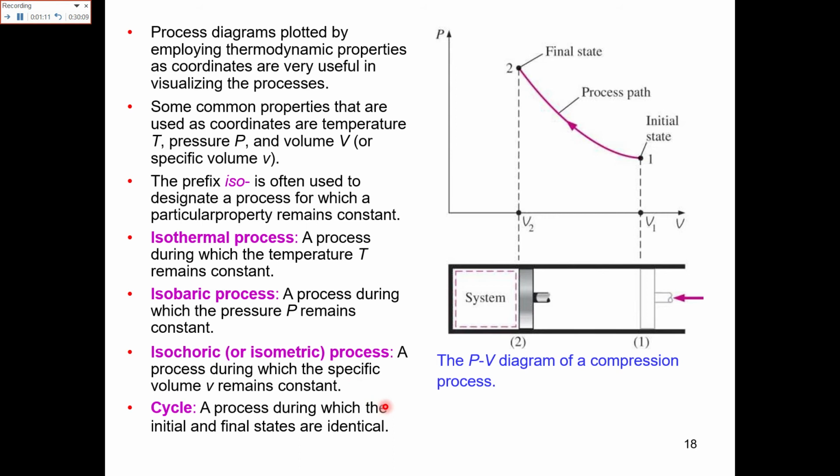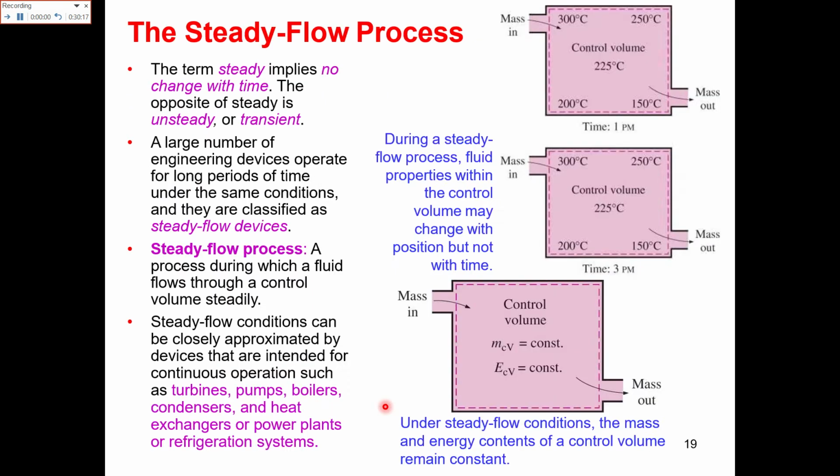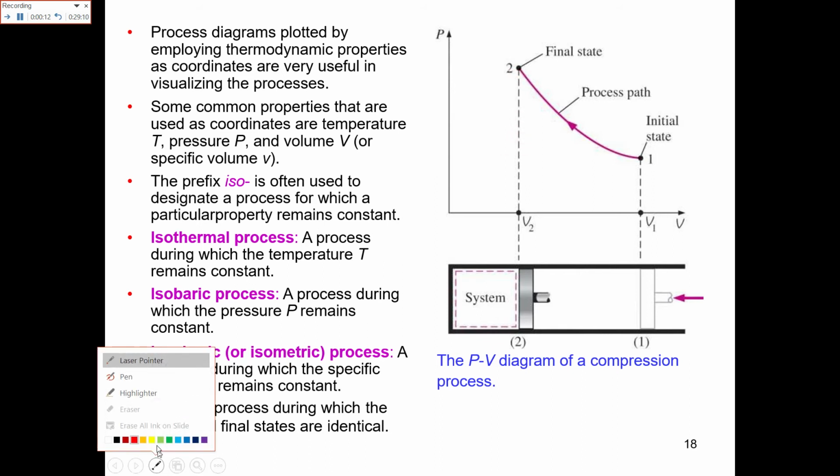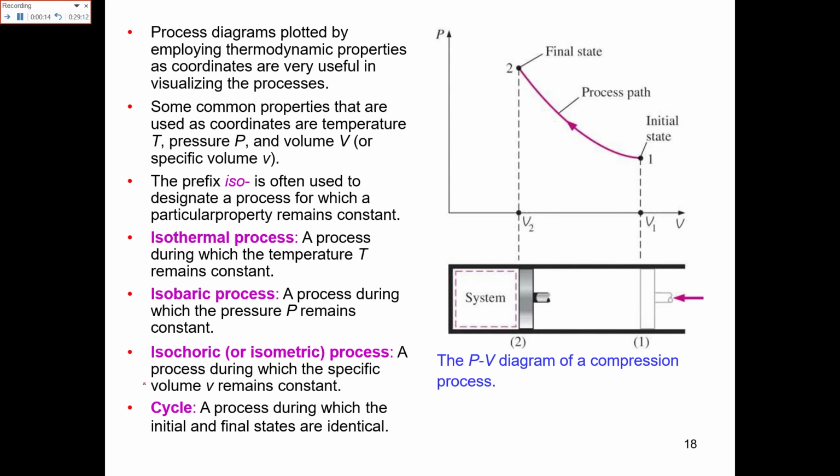Now, cycle. A process during which the initial state and the final state are identical is known as a cycle. Like you are moving from initial state 1 to state 2, then you move from 2 to 3. Like I'll use this pen to show you how you define a cycle. You are moving from 1 to 2, that is process 1 to 2.